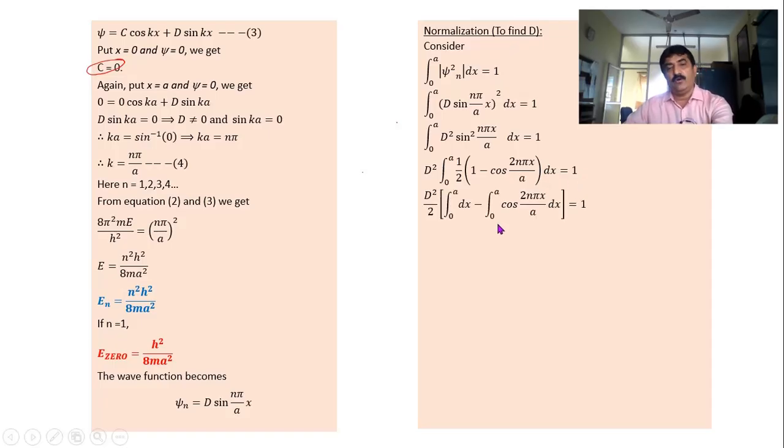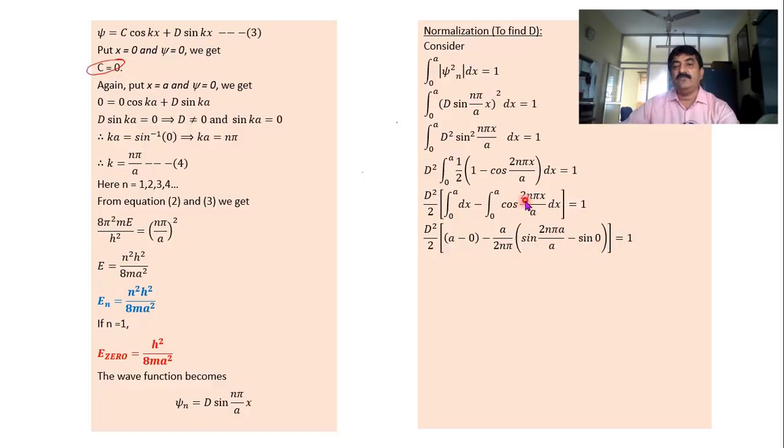Well, you integrate. I hope you know how to integrate. I will not take much time in the explanation of this particular part. 2 is taken outside, so it is d square by 2, and then I split this integral of 1 into dx minus integral of cos 2 n pi x by a into dx. Keep on integrating. This becomes integration of dx, that is x, and then I apply limits. Upper limit is a, lower limit is 0. Next, integration of cos is sine of theta by whatever the coefficient we had. Then I am applying the limit simultaneously, upper limit a, lower limit 0.